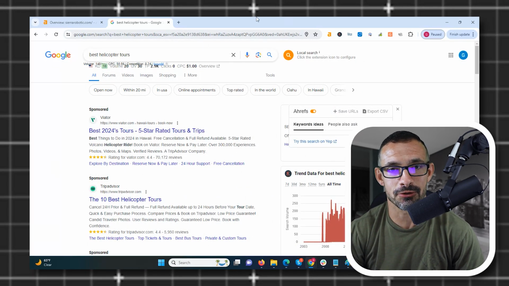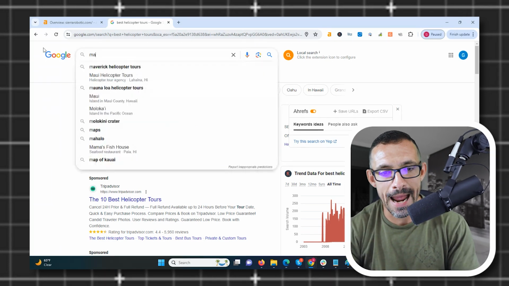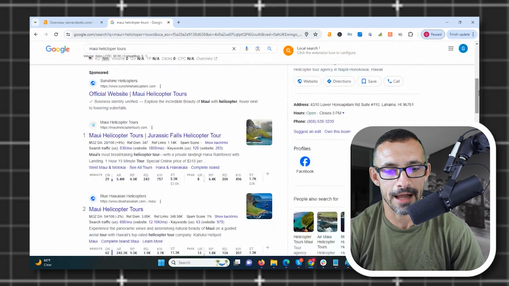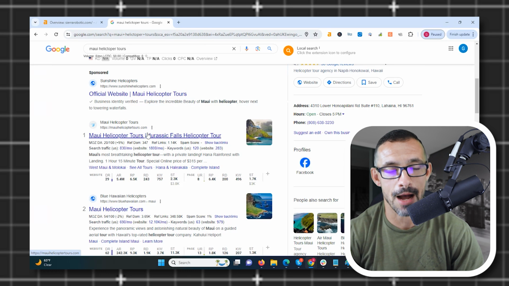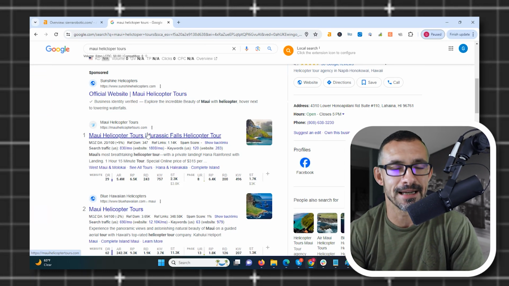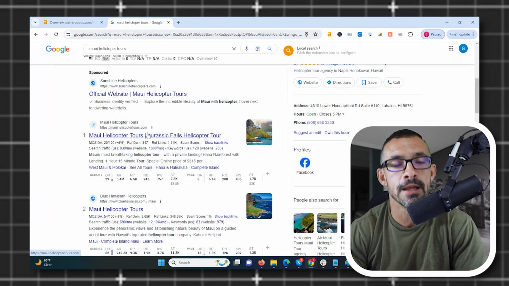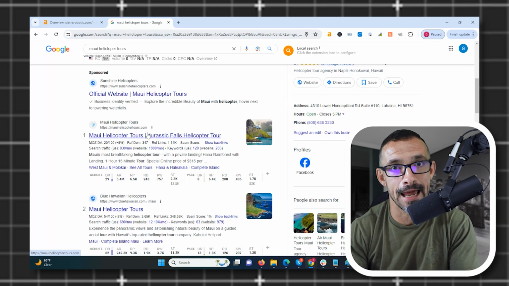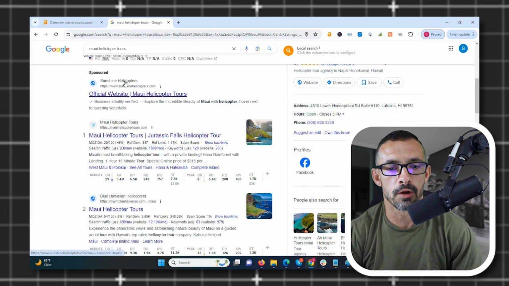So let's do another search. Let's make this more specific. Let's go search for something like Maui helicopter tour. Let's see what we see. Look at that. First result we see, MauiHelicopterTours.com, exact match domain. My point here is just because you may not see exact match domains for a competitive niche does not mean it's not working. It just means there's not an exact match domain out there with enough links and quality links to be on the first page. That's all it means.